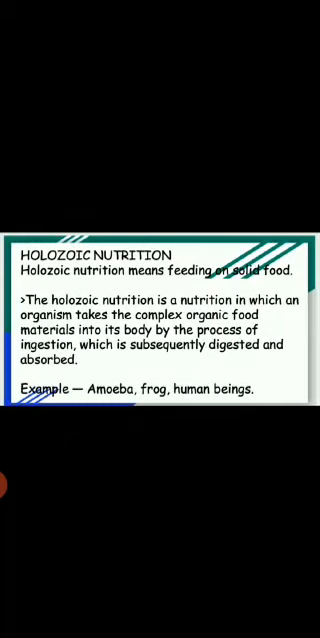Here we can say that holozoic nutrition is totally opposite of saprophytic nutrition. In saprophytic nutrition, what we have learned, first they digest the food and then they ingest the food. But in holozoic nutrition, first they ingest the food and then they digest the food. First we are eating the food, then we are digesting the food.